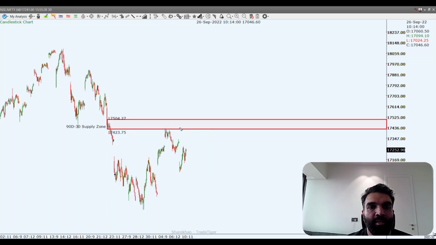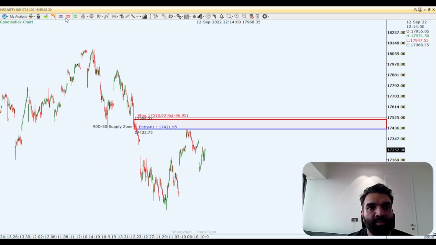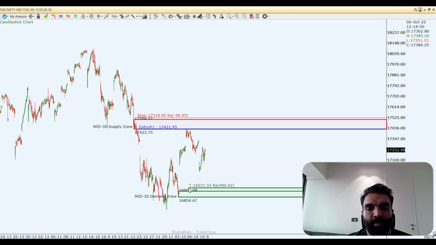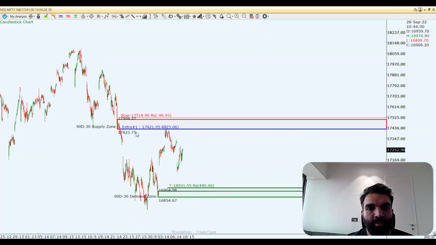So the way I see the market right now behaving is that because the prices have just barely touched this level, there could be still some significant unfilled orders there, and using the tools that are available over here, you can probably set a potential trade setup on the Nifty to the short side with this gap fill being our target. So it seems like there is still a good reward to risk.